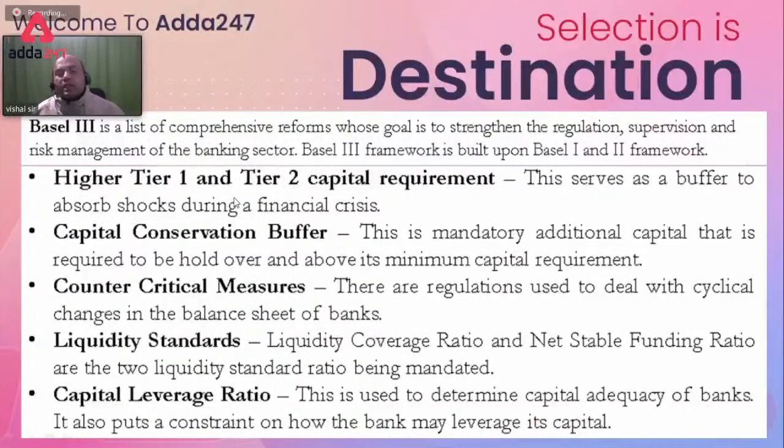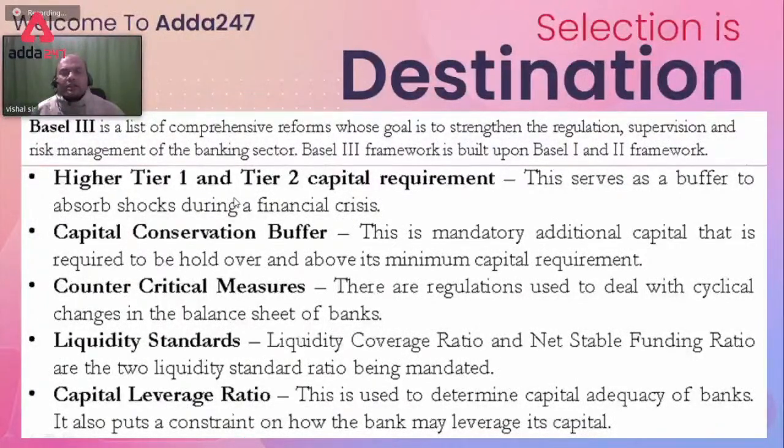Tier 1 is free capital, where you don't have to pay any binding to someone. If I take a loan from you, then it's not free capital, right? But if you invest in my business, in my stocks, then it's free capital, because I'm not bound to give you anything on those stocks. Because the stock market or equity market is a risk business. So tier 1 is always free capital or riskier capital.